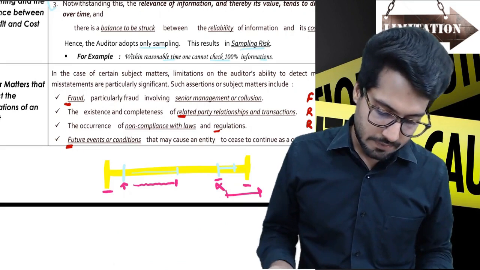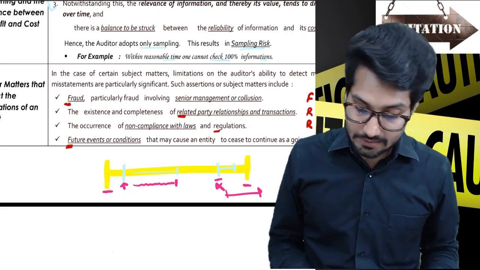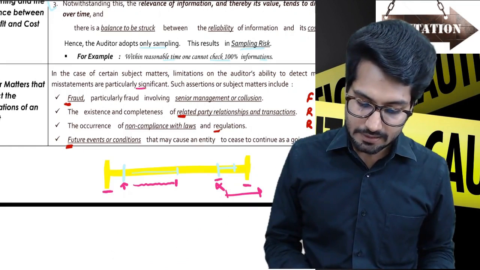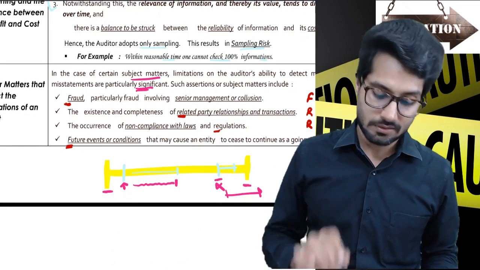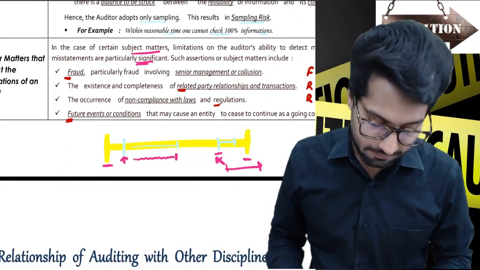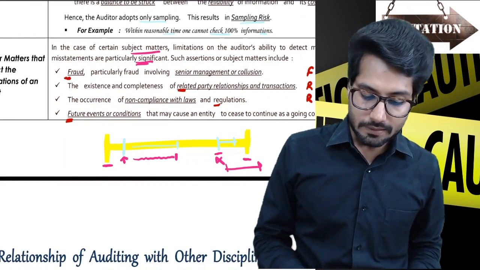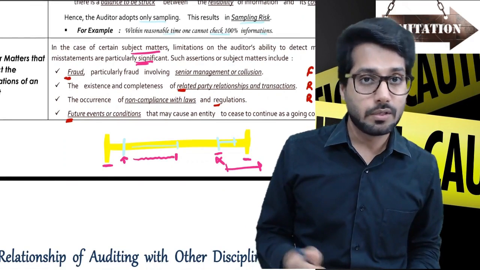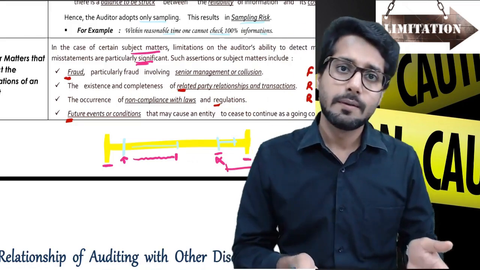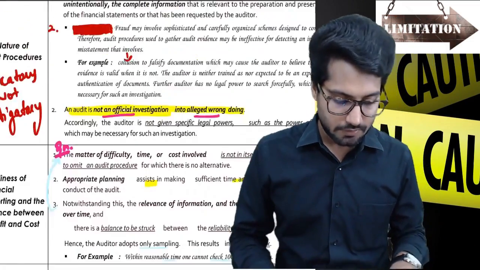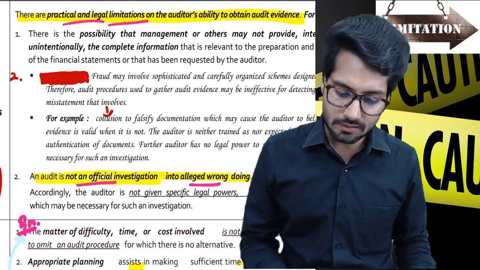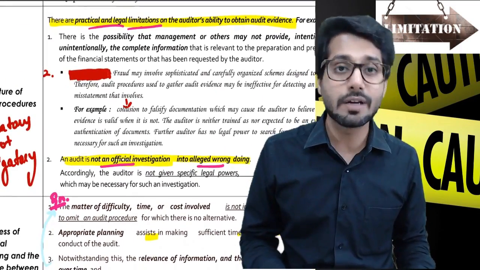Okay, other matters. It says limitations on the auditor's ability to detect material misstatements are particularly significant for certain subject matters. This is FRRF, as I told you. FRRF starts with fraud, particularly fraud involving senior management or collusion. If they have themselves colluded, which we talked about previously in the fraud, in our nature of audit procedures. Here we talked about how this fraud involves sophisticated concealing and all the stuff that they do. And we are obviously not trained.